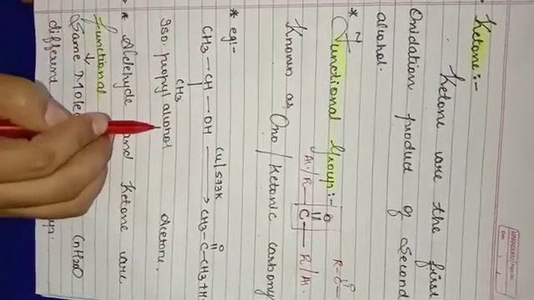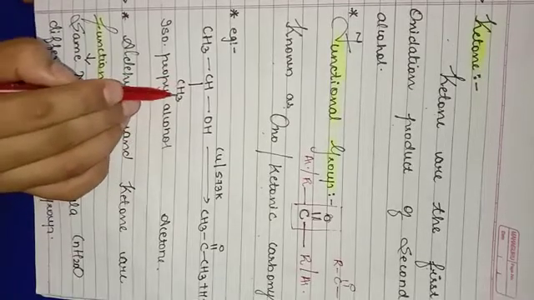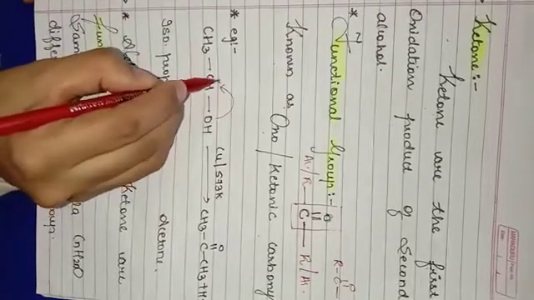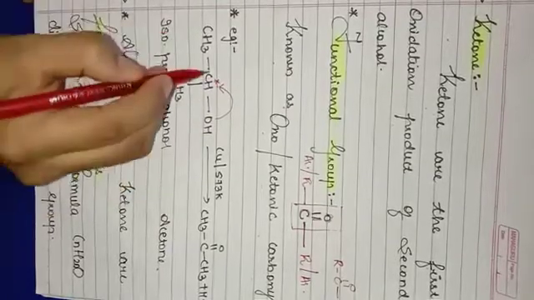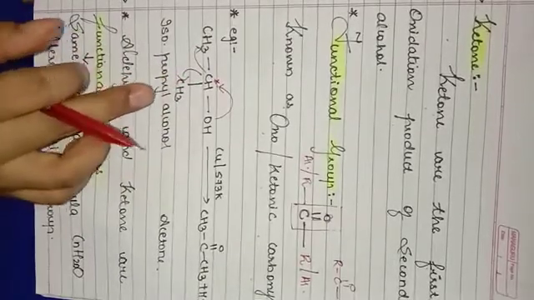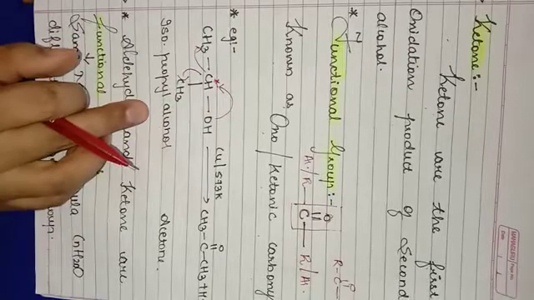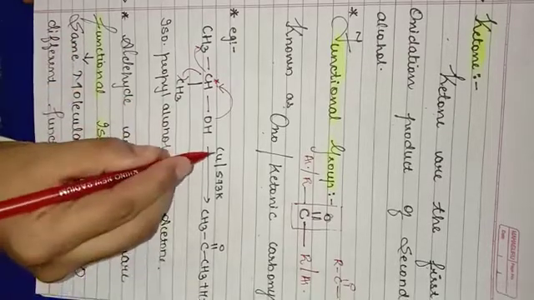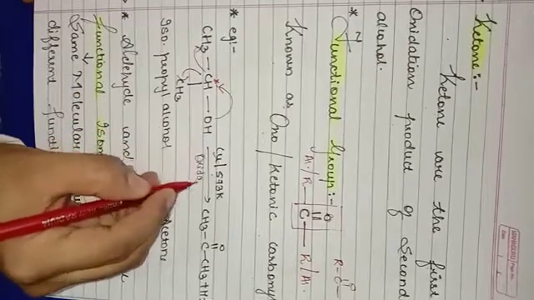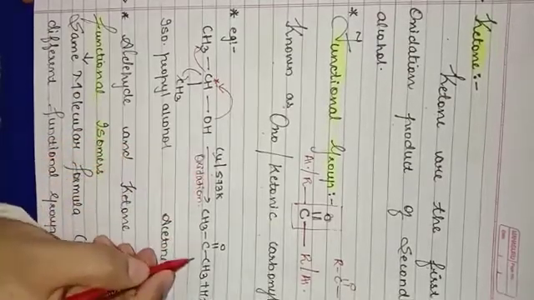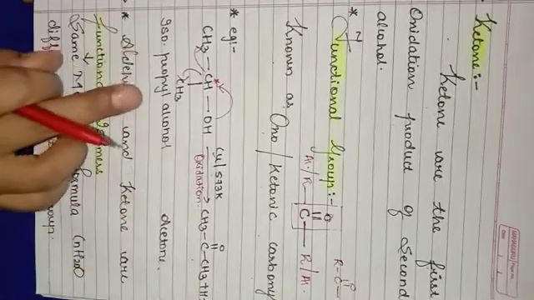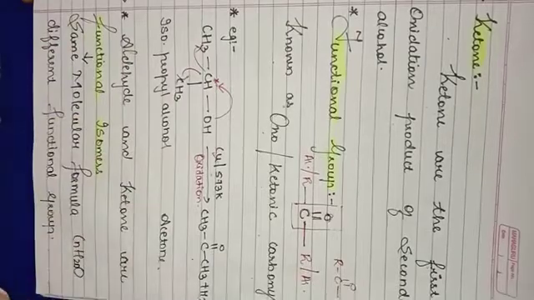Isopropyl alcohol. This is your secondary alcohol, as the functional group of alcohol is linked to this carbon which in turn is linked to 2 more carbons. So that is your secondary alcohol. This secondary alcohol, in the presence of a suitable oxidizing agent, undergoes an oxidation reaction and gives you ketone. Here we are getting acetone from isopropyl alcohol with the liberation of H2.